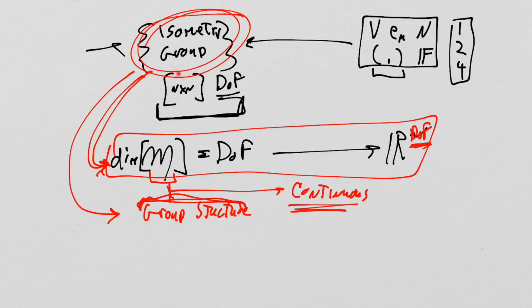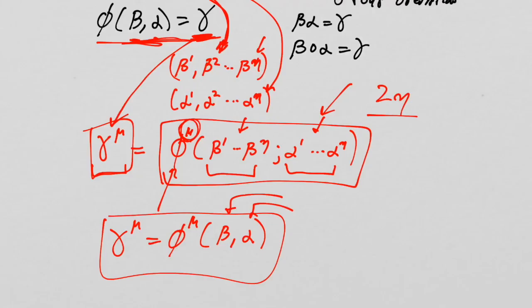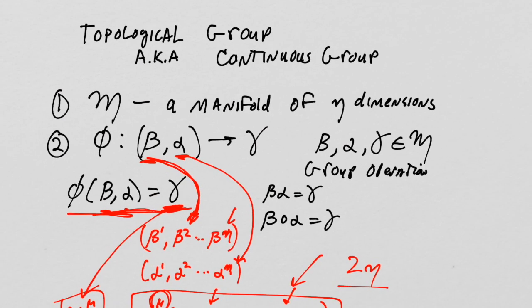Every one of these matrices actually goes back and changes a basis here. But this guy's kind of fallen into the background a bit. Once we have this and this, that is going to give us what we need for our Lie group. But right now we're just going to call it a continuous or topological group. We're not using the word Lie yet. Okay, so we'll press on in our next lecture.